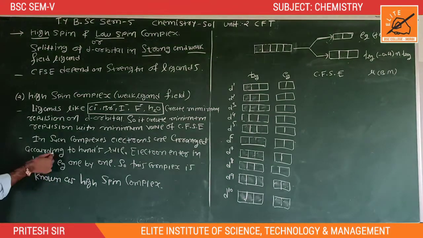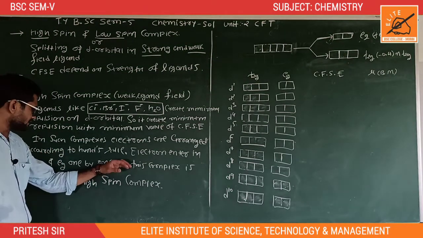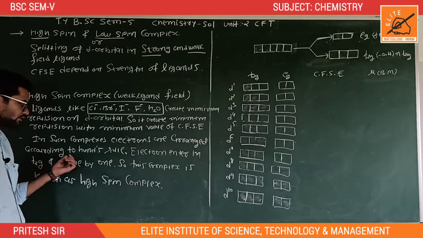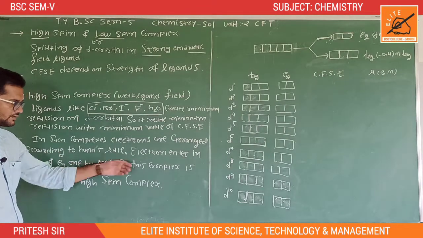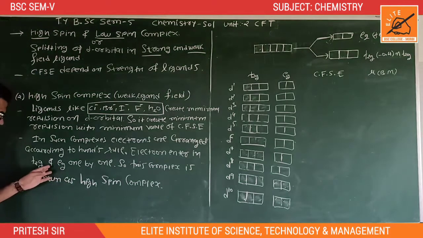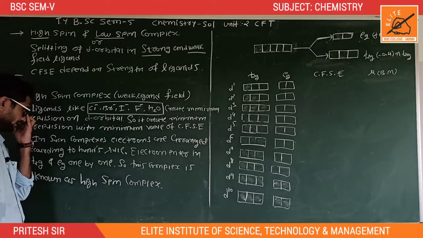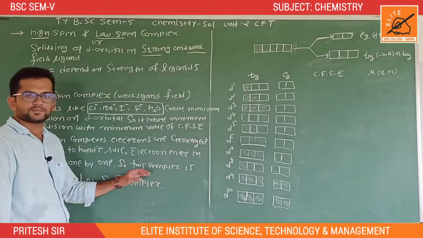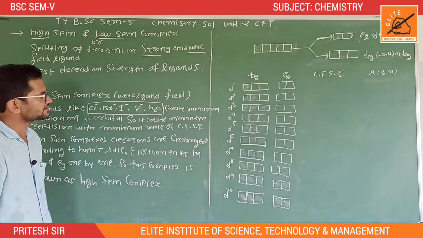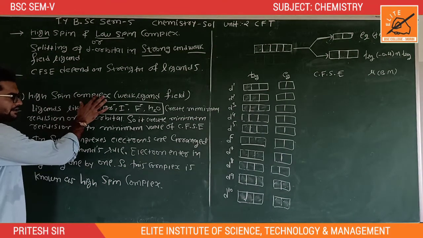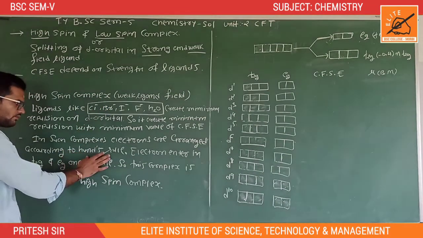In such complexes, electrons are arranged one by one. It means electrons are arranged according to Hund's rule. Electrons enter T2g and Eg one by one. So this complex is known as a high spin complex. In a low spin complex, electrons are arranged according to the Aufbau law, but in a high spin complex, electrons are arranged according to Hund's rule.